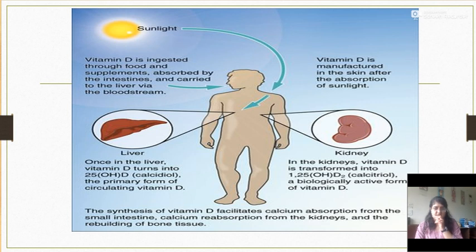So vitamin D is manufactured in the skin after the absorption of the sunlight. So synthesis of vitamin D facilitates the calcium absorption from the small intestine or calcium reabsorption from the kidneys and rebuilding of the bone tissue. So if vitamin D is not in proper amount in the body, then it will affect the bones very badly, and it may lead to brittle bones.